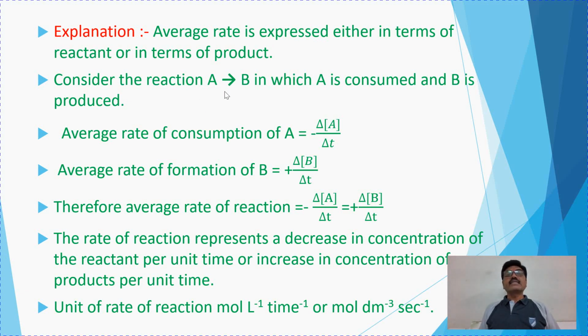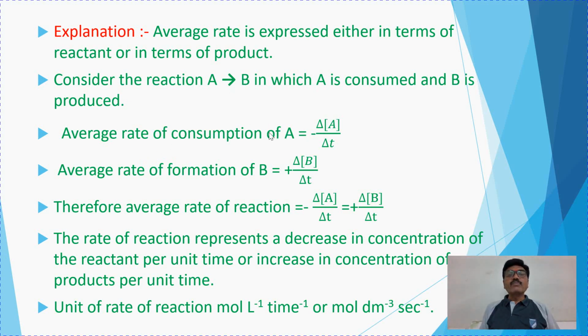Let us consider a general reaction. A changes to B, in which A is consumed and B is produced. See, now this general chemical reaction is taken in which A is the reactant and B is the product. How can the average rate be expressed for this general reaction? So average rate of consumption, let us see average rate of consumption of A.